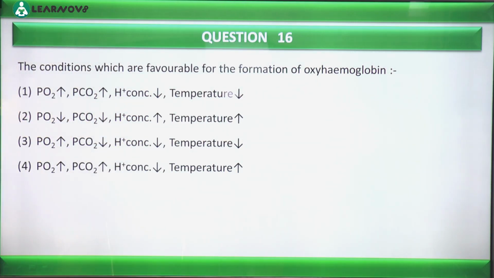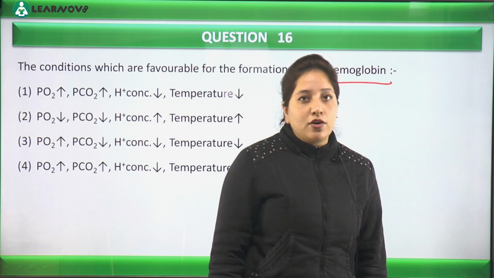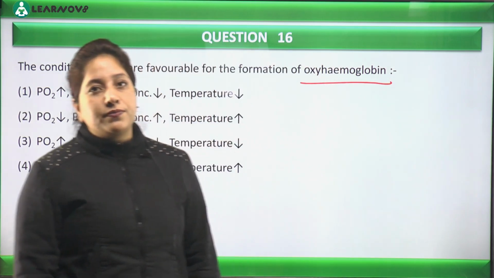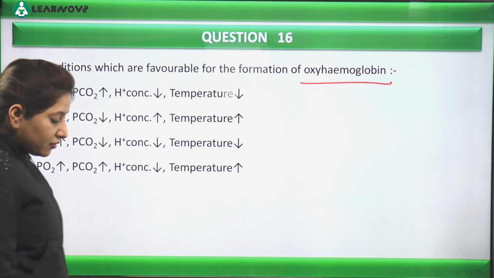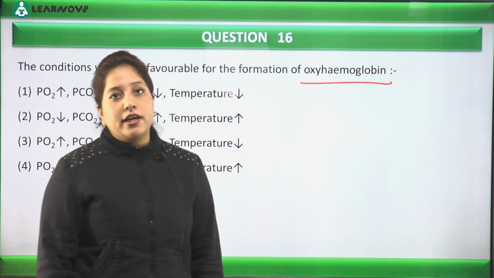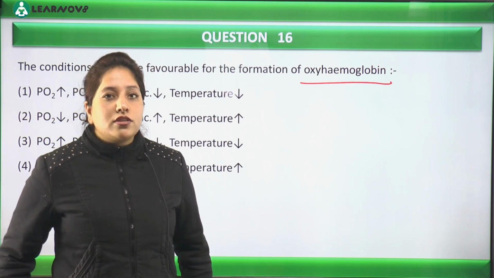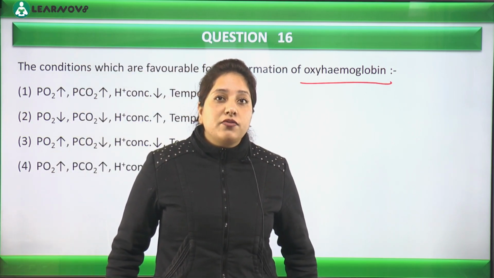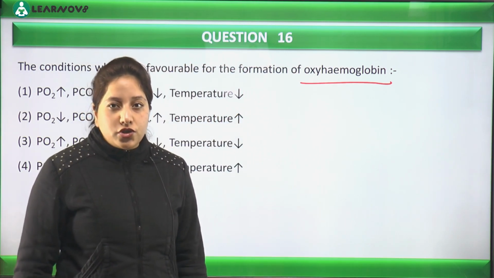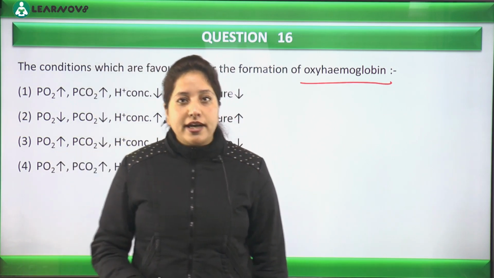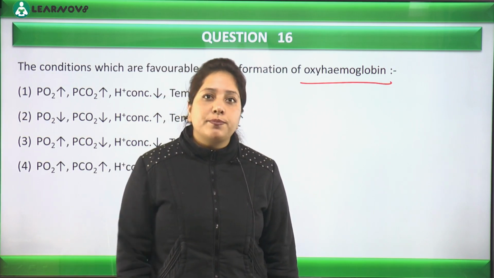conditions which are favorable for the formation of oxyhemoglobin. Which conditions are favorable for the formation of oxyhemoglobin? See, for this formation of oxyhemoglobin there is actually a contribution of different things, and their concentration has to be maintained. There are different factors that can influence this formation of oxyhemoglobin, like partial pressure of oxygen is an important factor, partial pressure of carbon dioxide, this we can say, hydrogen ion concentration, this is also important. Even temperature has also a good role.